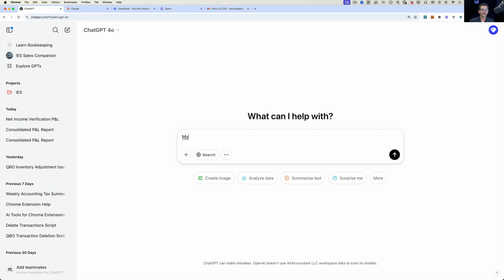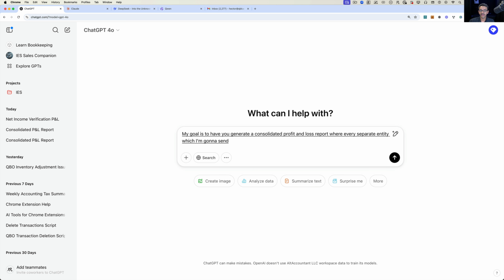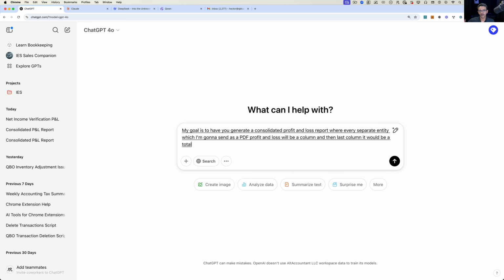My goal is to have you generate a consolidated profit and loss report where every separate entity, which I'm going to send as a PDF profit and loss, will be a column. And in the last column, it will be a total or consolidated amount.